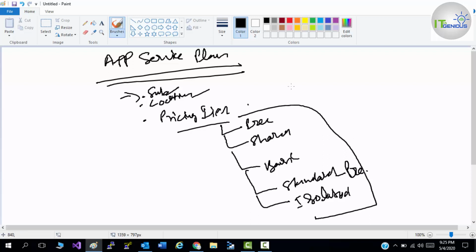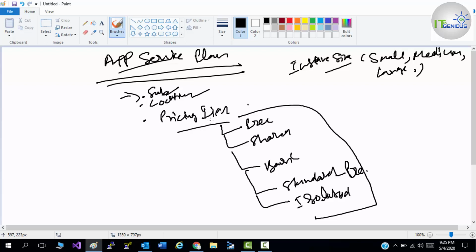Then you can choose your instance size, like small, medium, or large. That comes under the service plan.